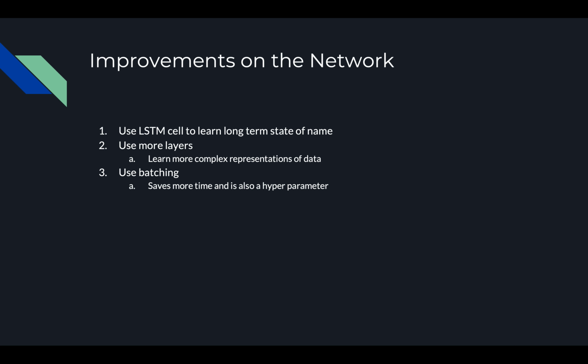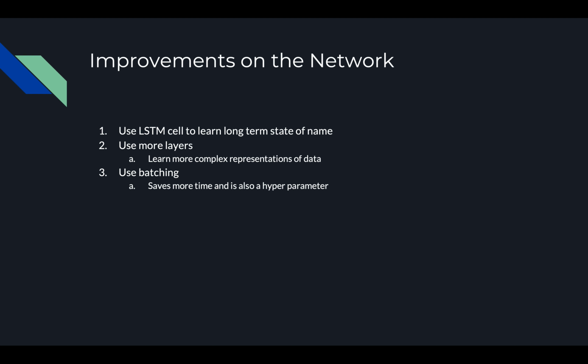As I stated earlier, we're using a very simple RNN, but there are a lot of drawbacks, mainly that an RNN suffers from the vanishing gradient problem. So we use an LSTM network to help fight that problem, because LSTMs involve the use of a carry track, which holds the long-term state of whatever sequence it's trying to learn.